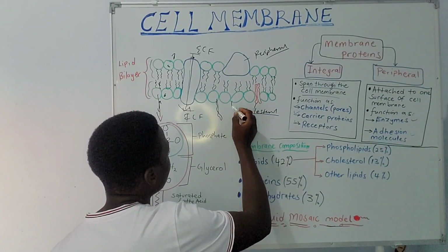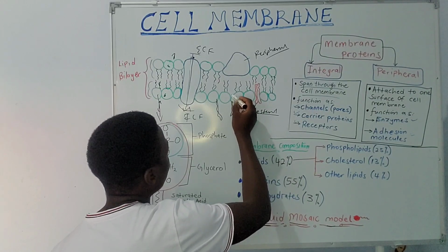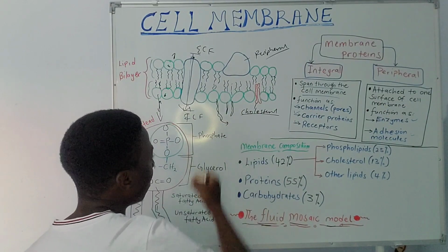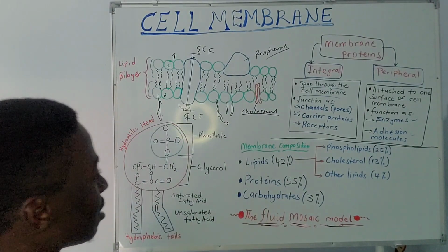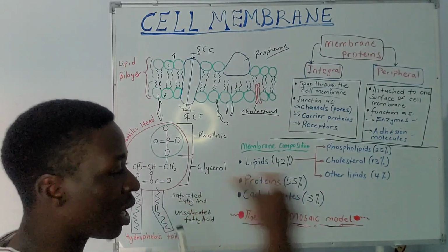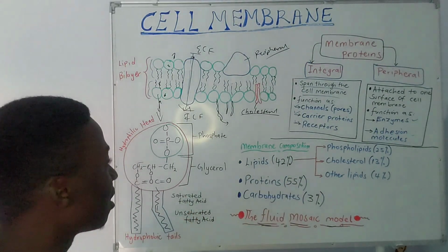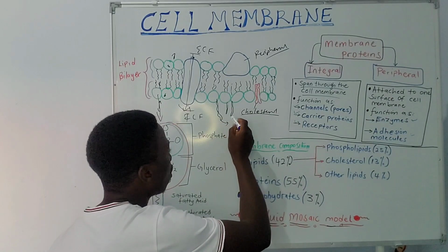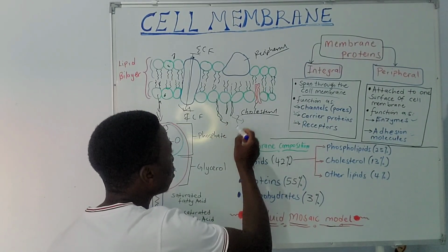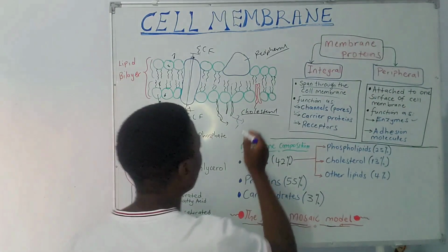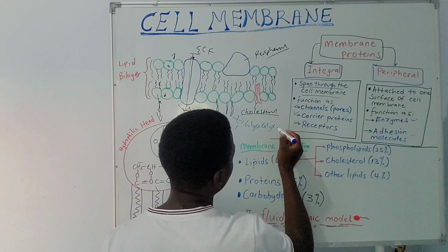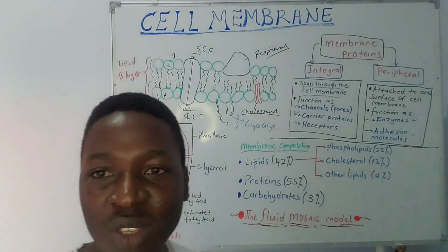One thing I've not told you about is that usually we have some carbohydrates. These carbohydrates can span through the membrane or even just attach to the membrane. Among the primary roles of these carbohydrates is cell-to-cell recognition. They can act as markers, and they also help to attach cell to cell. Collectively, these complexes of carbohydrates are called the glycocalyx.